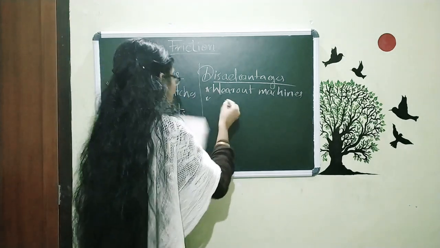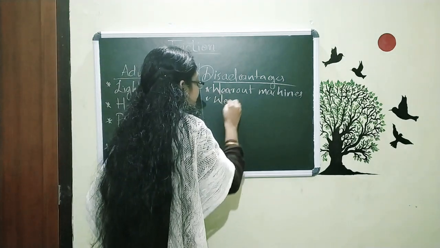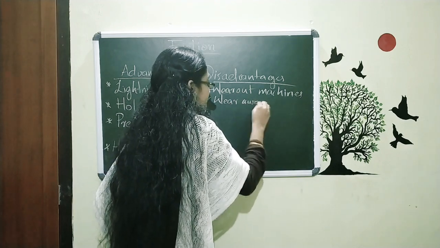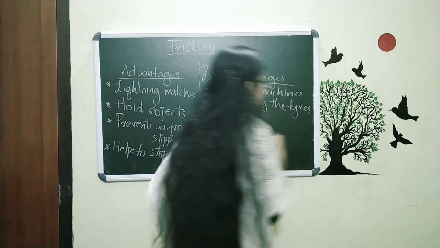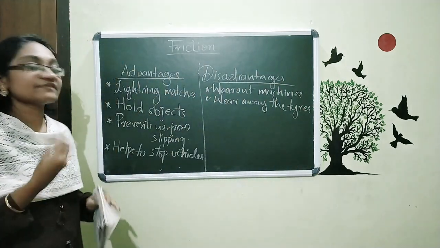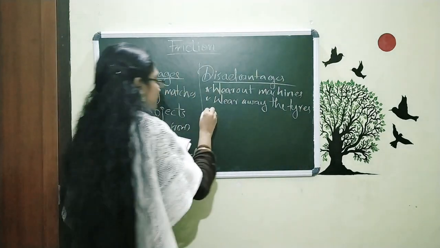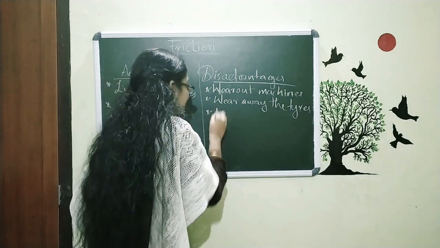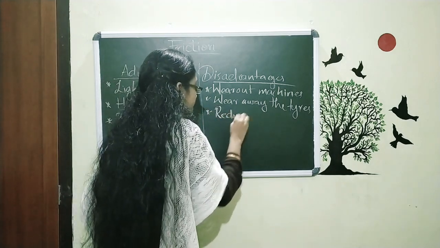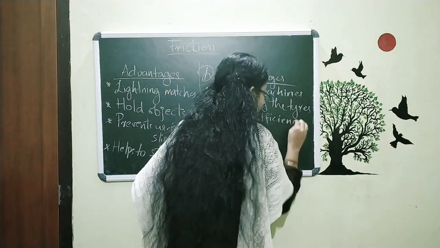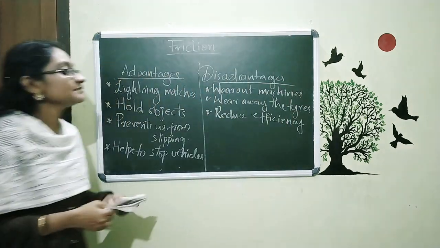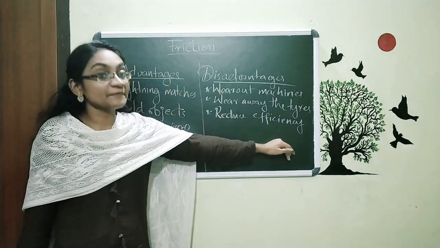The next one is wear away tires. The next one is reduced efficiency. This efficiency is actually about the machines.